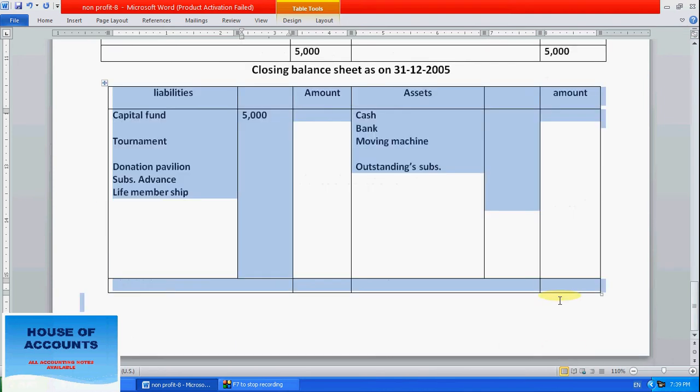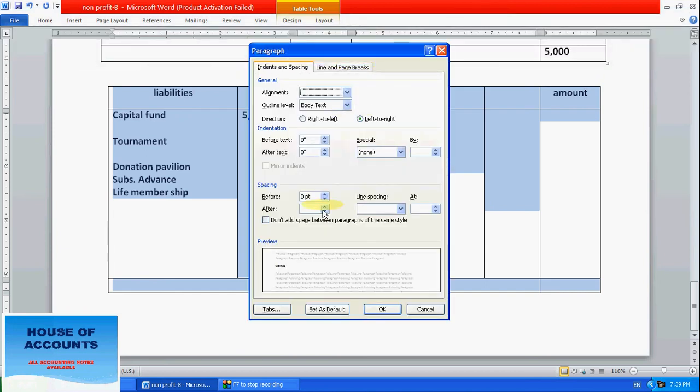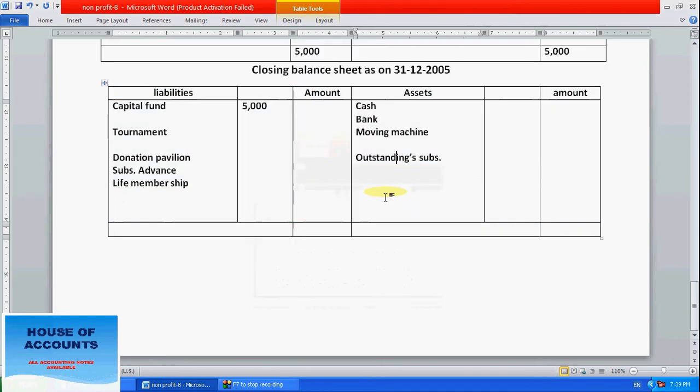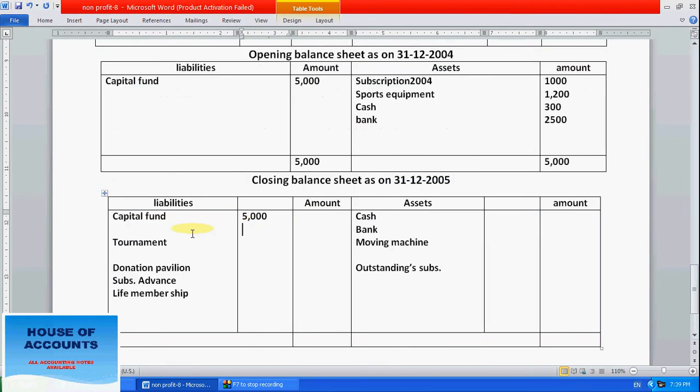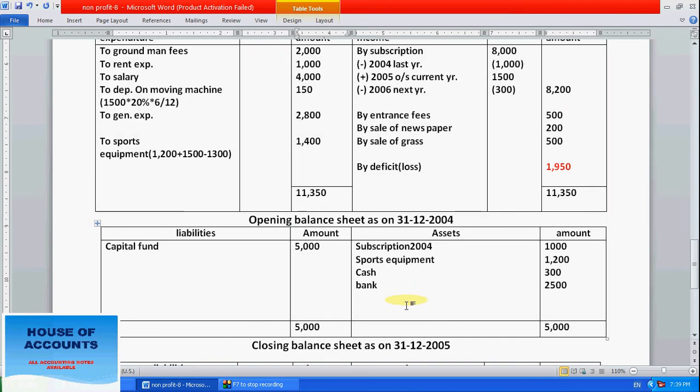Let's arrange these entries first. After the capital fund we have the deficit amount, means loss amount. How much is the loss? Write in bracket 1950 is the loss. The remaining amount we will do later.